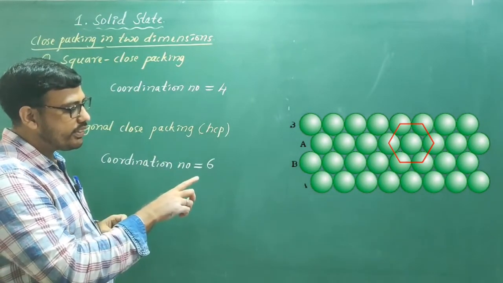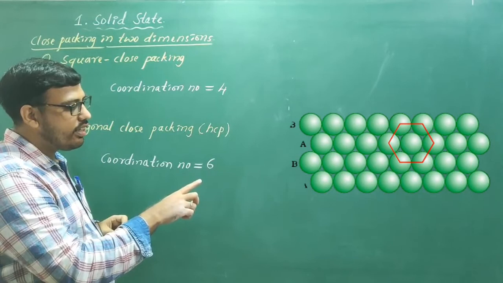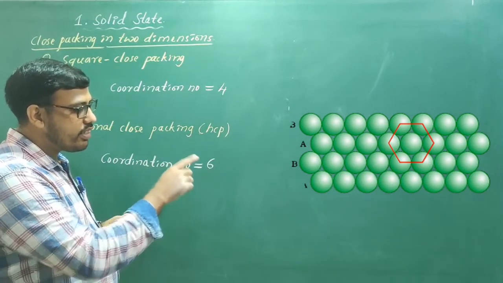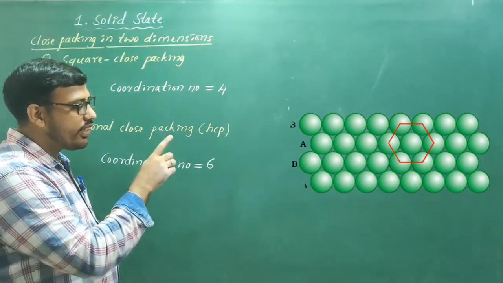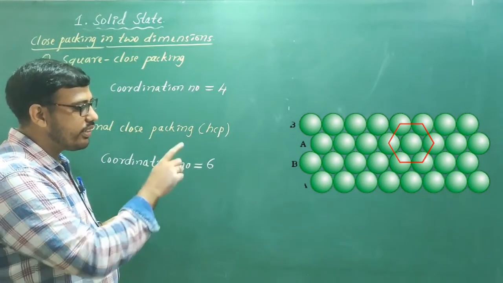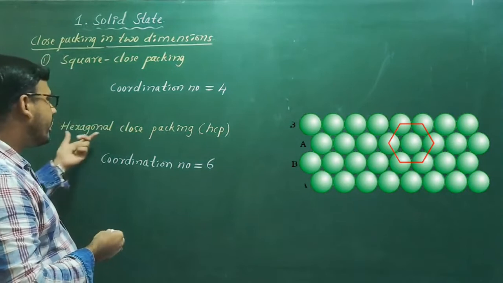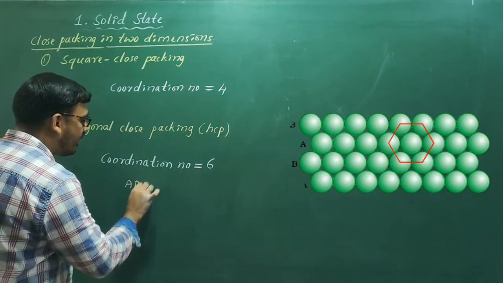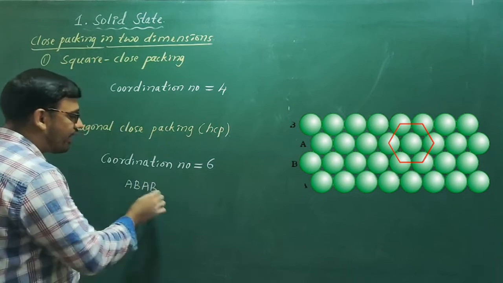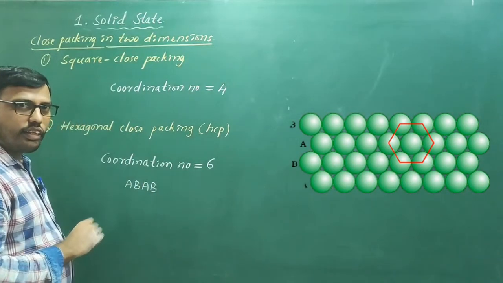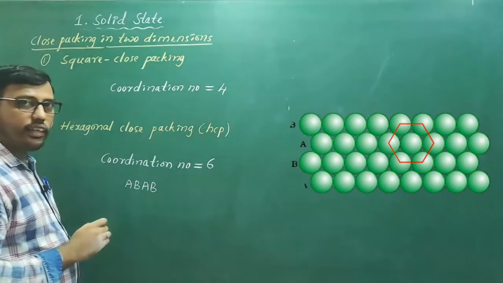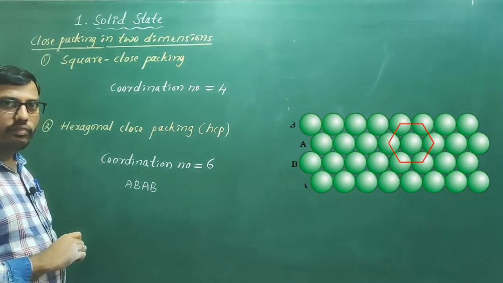That's why we have represented the first layer as A, the second layer as B, the third layer which is similar to the first one is also A, and the fourth layer is similar to the second one, so that is also B. So HCP pattern will be AB, AB, AB arrangement, that is hexagonal close packing in 2 dimension.